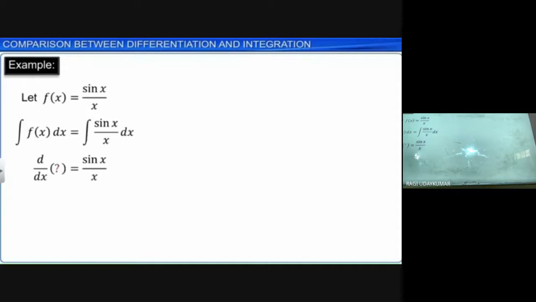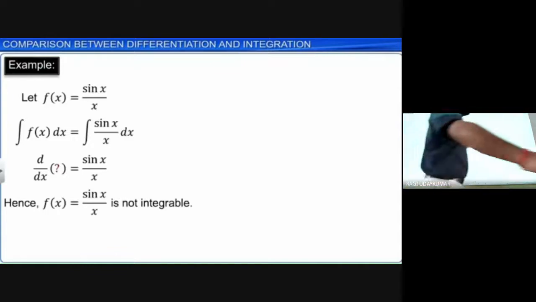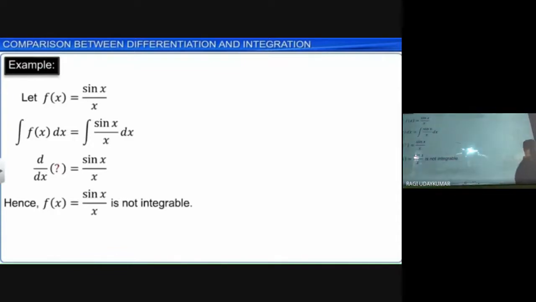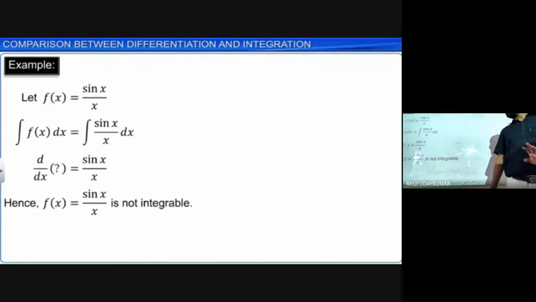Which function's derivative gives this? So this function is not integrable. There is no other function we are going to get here whose differentiation gives sin x by x, because it is defined for different values of x. So all the functions may not be differentiable, and all the functions may not be integrable.